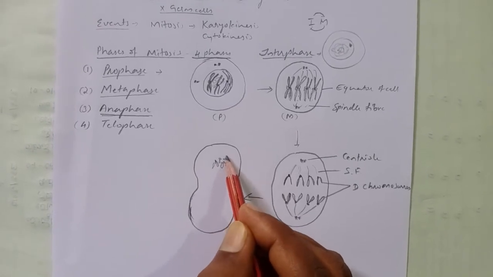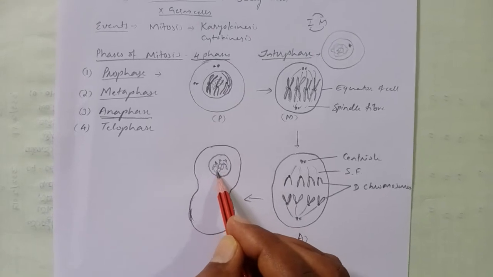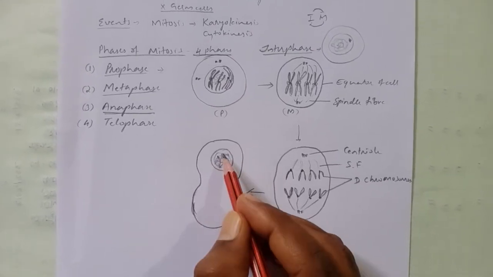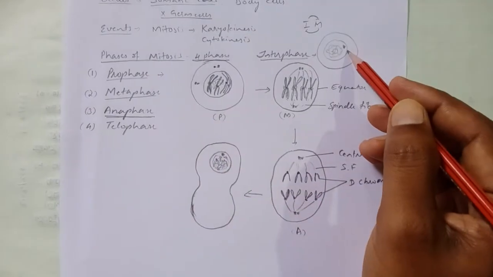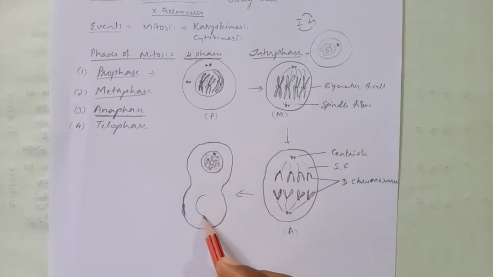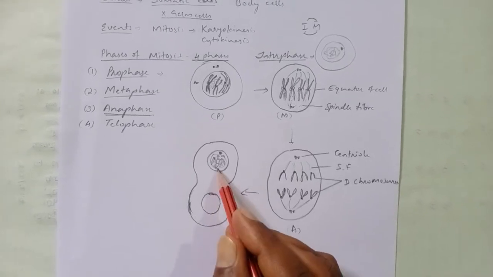Here they will reach, and there is a formation of nuclear membrane again, and the chromosomes become chromatin thread-like structures, right? Nucleolus will also reappear as in the interphase. The same way, on both sides there is a formation of two nuclear membranes.